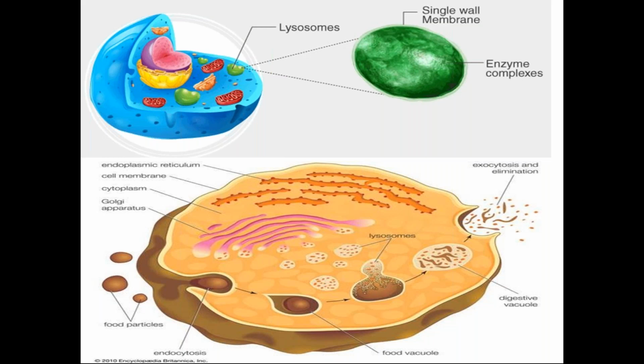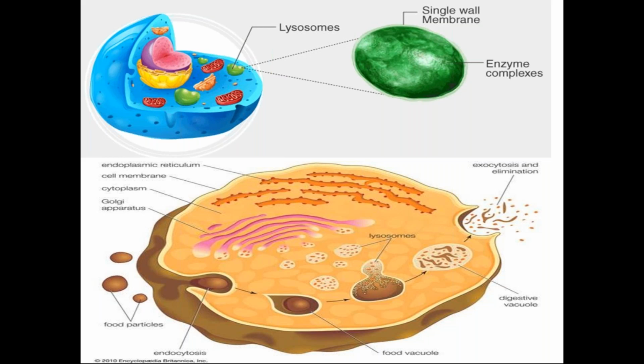Like if you are getting a cell in a naive form, you will be having a nucleus. Suppose a cell is dividing from one cell to two cells, it is undergoing mitosis. So what will happen? It will have a nucleus, a mitochondria, endoplasmic reticulum, and everything it will have. But regarding these vacuoles and these lysosomes, they are made within the cell only. They are not a property which is encoded by your DNA. Okay, and the making, the number, the quantity, will depend upon the surroundings.